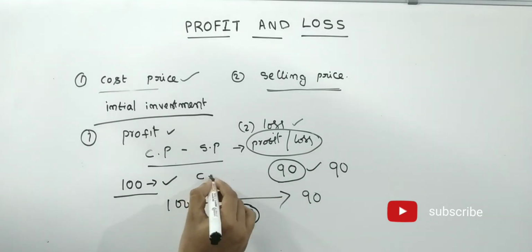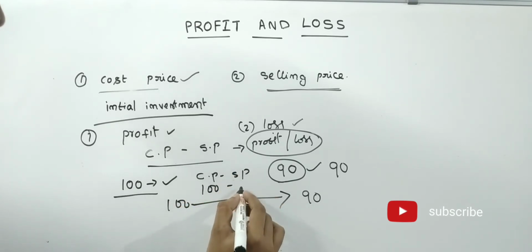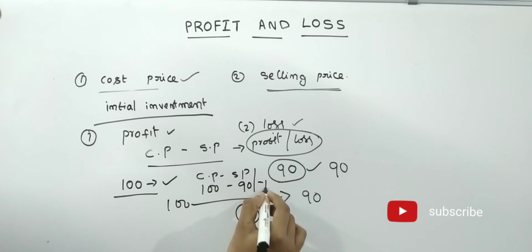That means cost price minus selling price. Cost price how much? 100. Selling price how much? 90. That means 10 rupees loss.